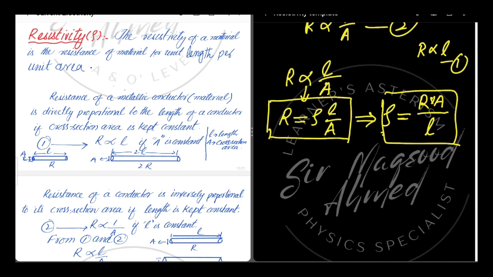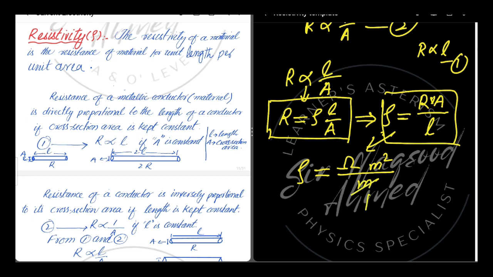Now the SI unit for resistivity. From this formula of resistivity, the SI unit would be: resistance is measured in ohm, and we also know the SI unit for area is meter square, and the SI unit for length is meter.